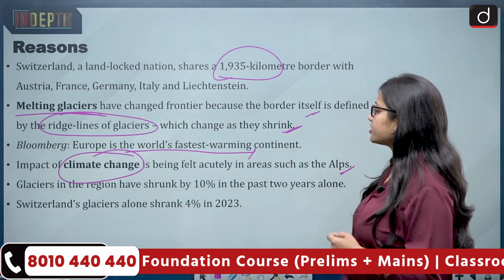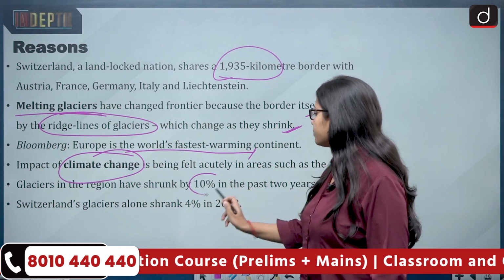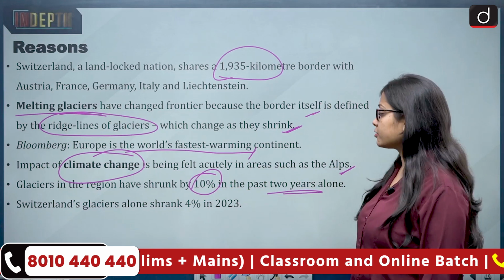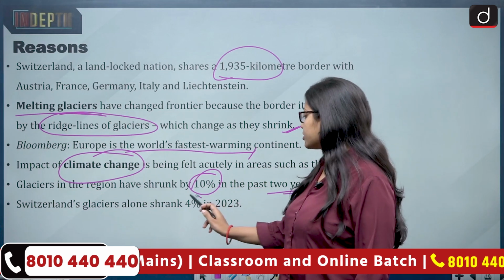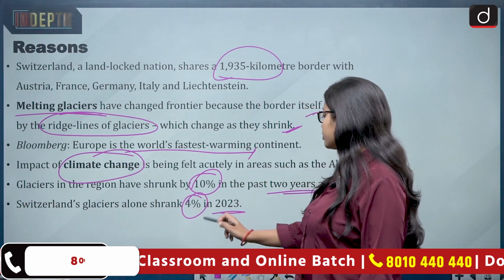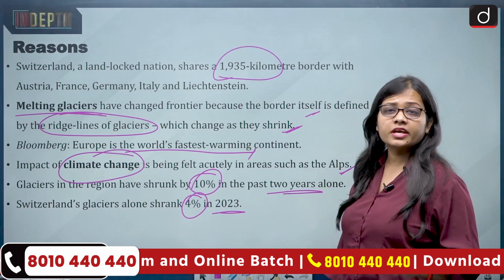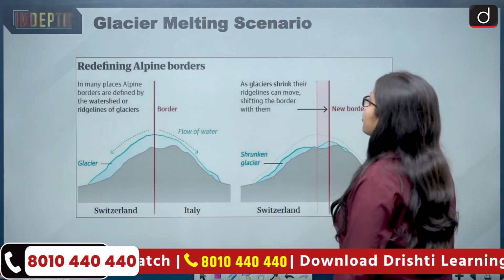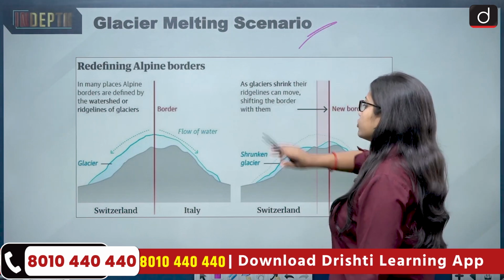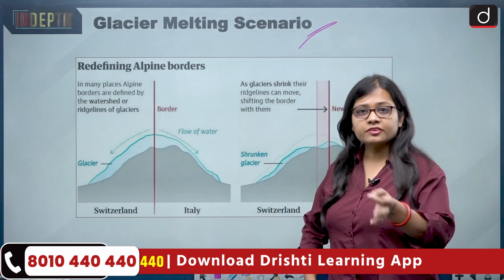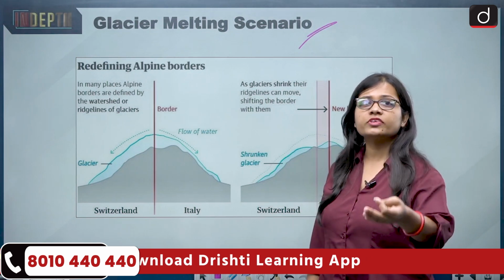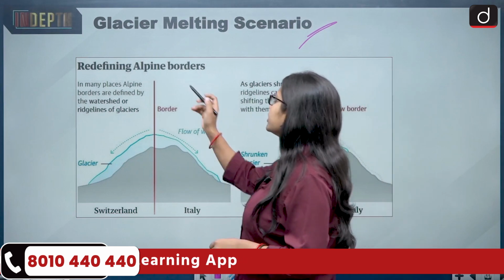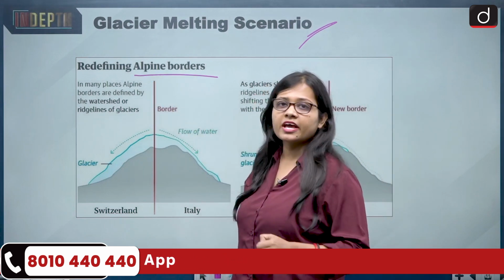Glaciers in the region have shrunk by 10% in the past 2 years. And if we talk about Switzerland, Swiss glaciers alone shrank 4% in 2023 and 6% in the year 2022. Now look at this glacier melting scenario. This diagram will easily tell you how the changing of the ridgeline is taking place. Now, redefining the alpine border, that is the Alps border.